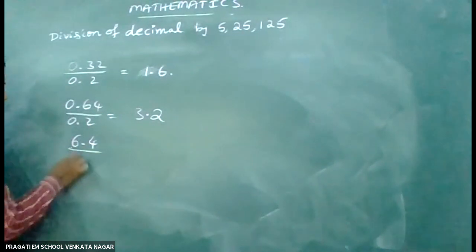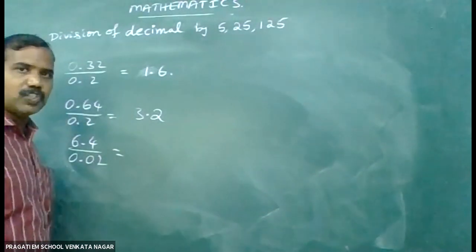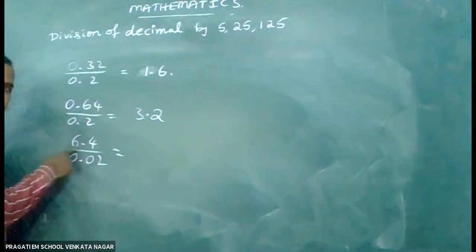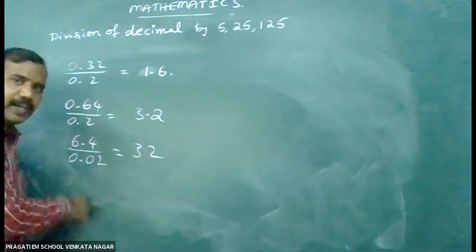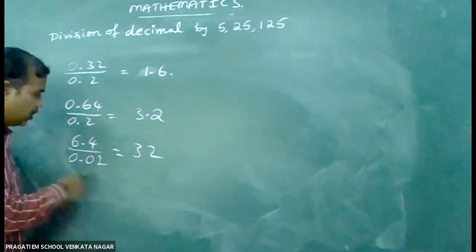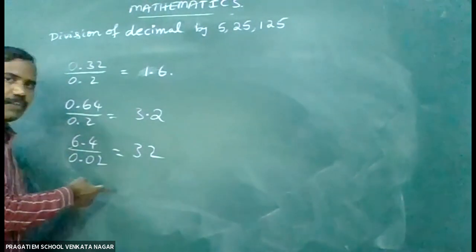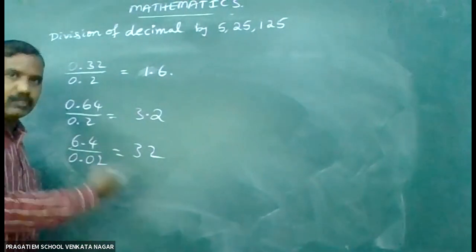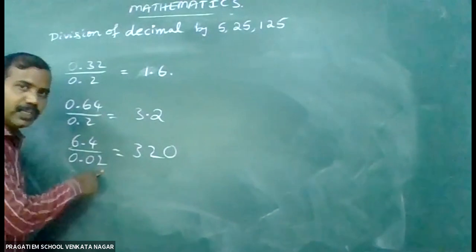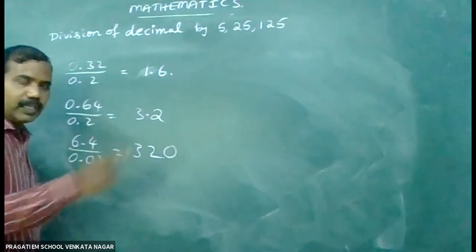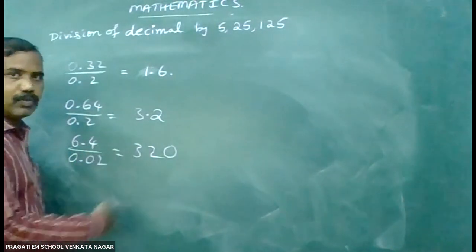6.4 by 0.02. 64 by 2 means 32. But in the denominator, there are more decimal places. I mean, after the decimal point, more digits there. So 2 minus 1, 3. If the denominator contains more digits, you need to give 1 zero. How many? Here 2 digits, here 1 digit. 2 minus 1, 1. The difference is 1 now. That's why I have kept 1 zero. Let us see a few more examples.